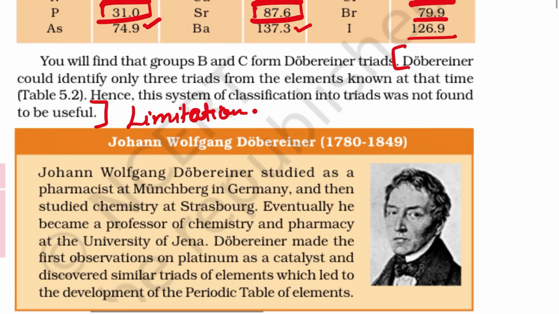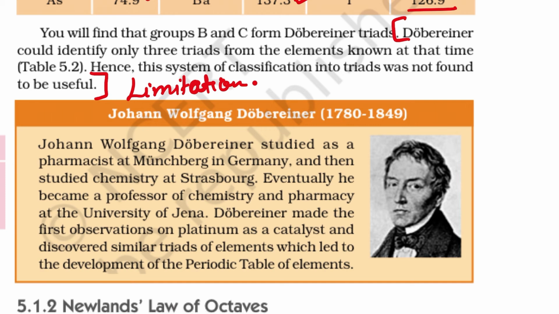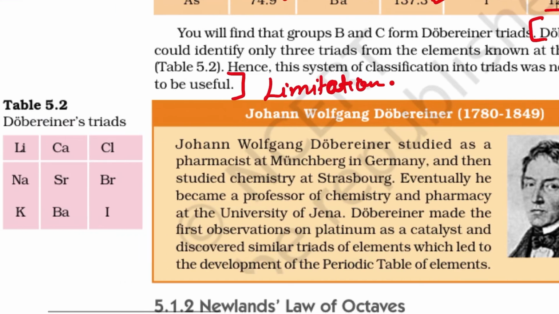John Wolfgang Dobereiner, 1780 to 1849. John Wolfgang Dobereiner studied as a pharmacist at Münchberg in Germany and then studied chemistry at Strasbourg. Eventually, he became a professor of chemistry and pharmacy at the University of Jena. Dobereiner made the first observation on platinum as a catalyst and discovered similar triads of elements which led to the development of periodic tables of elements. This was his contribution to chemistry.